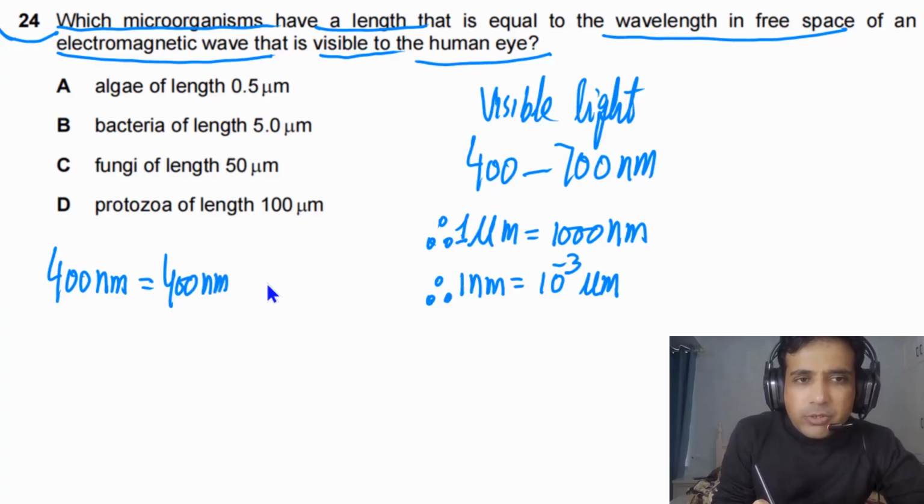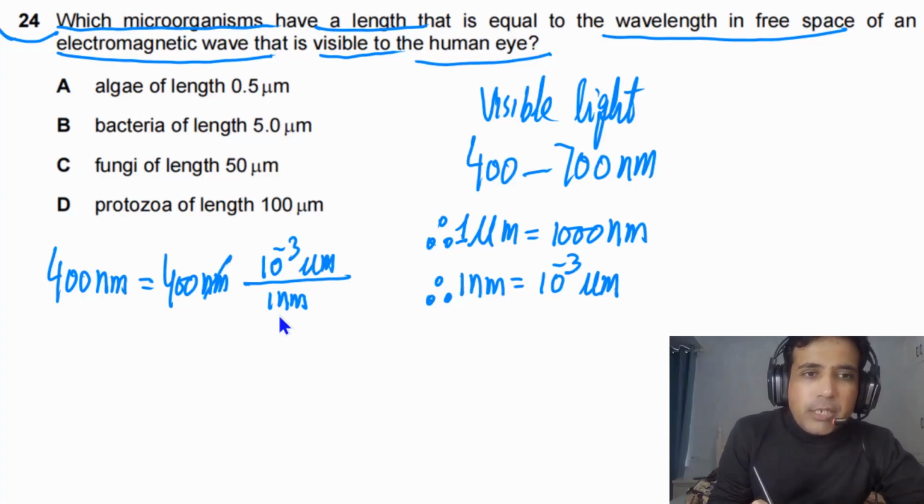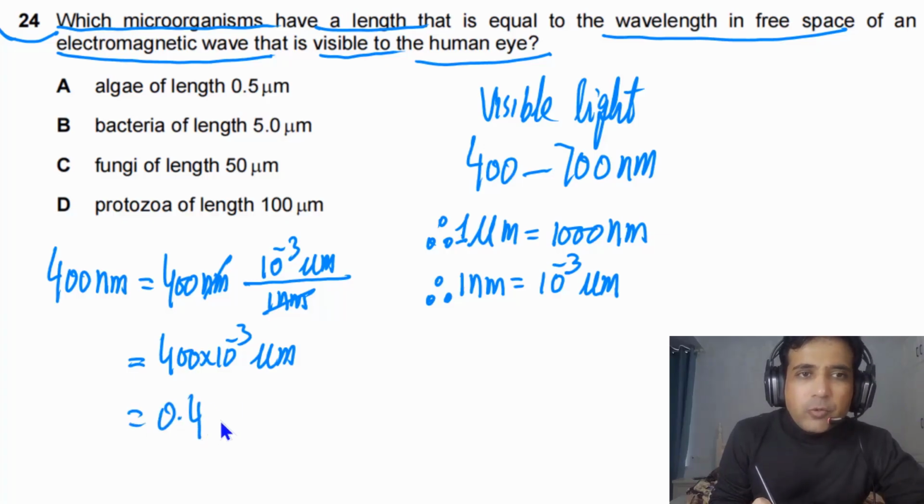We want to convert this one into micrometer, so we can divide by 1 nanometer, and 1 nanometer is equal to 10 to minus 3 micrometer. So we can cancel the nanometer, so simply we are left with 400 times 10 to minus 3 micrometer. It simply means that this is equal to 0.40 micrometer.